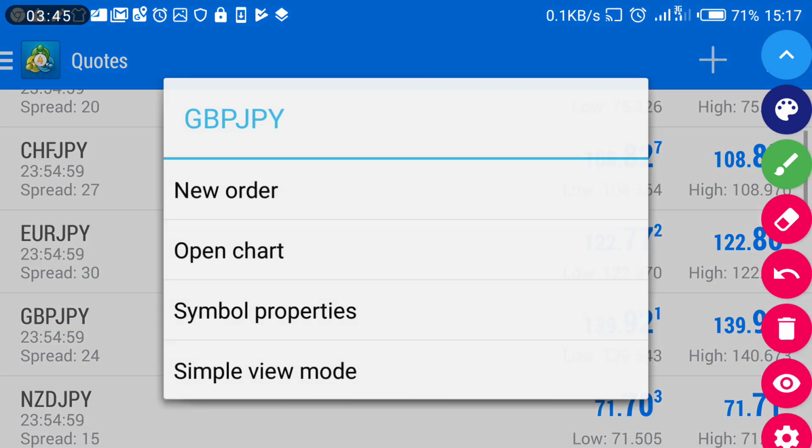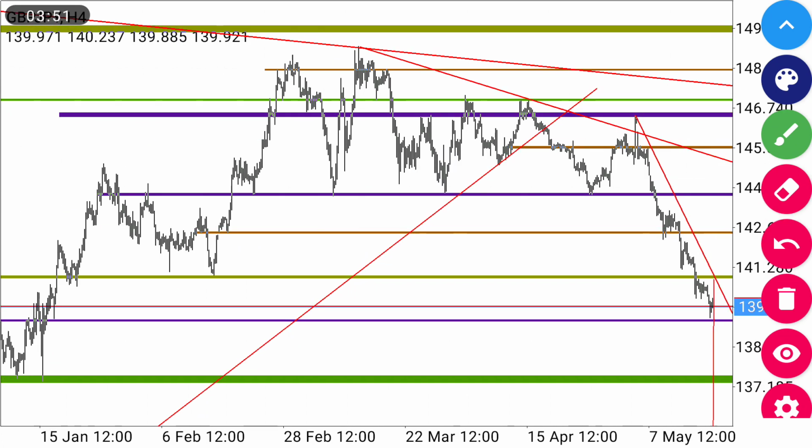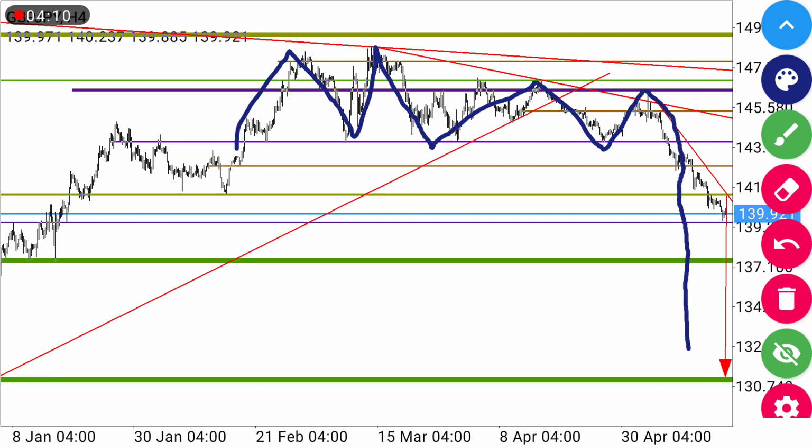Another pair is GBP JPY. On GBP JPY, also we are still anticipating it to continue moving down. And the reason behind is because of a triple top or consolidation which was formed and is broken. So we're anticipating it to continue moving down toward this green zone. So for the coming week, we'll wait for a retest to be formed there. Then we'll get our entry to continue moving down with it. This is GBP JPY, and the time frame is H4.